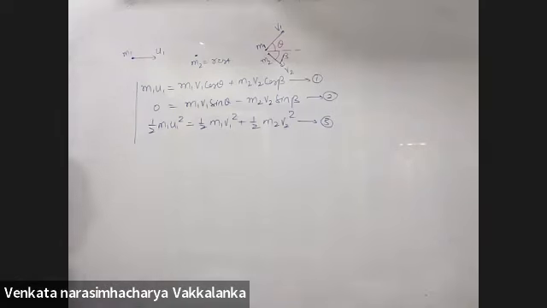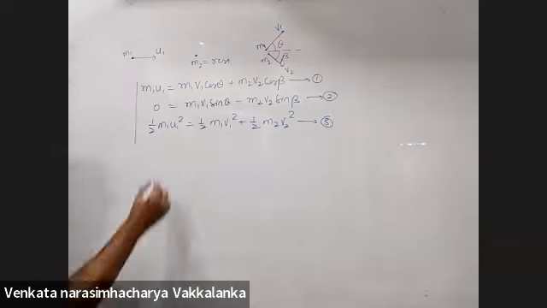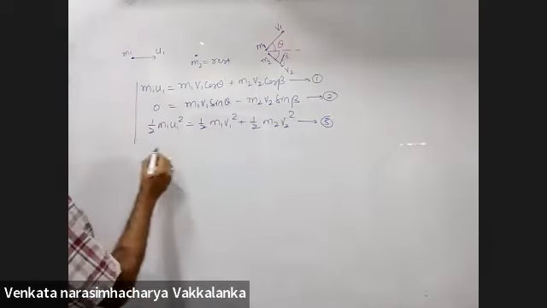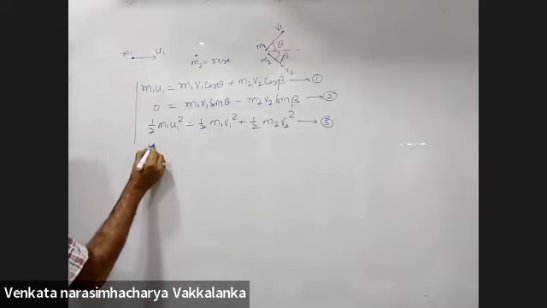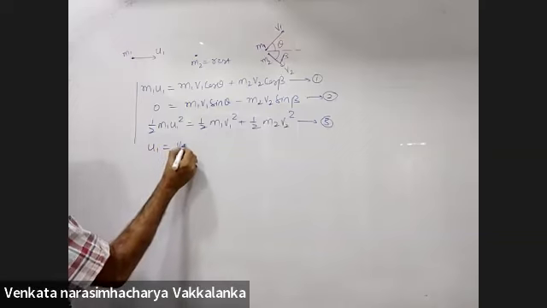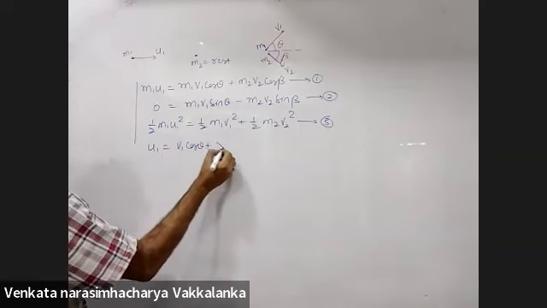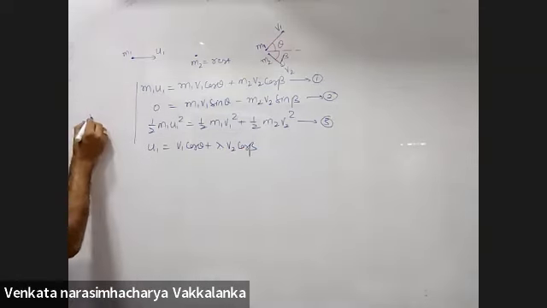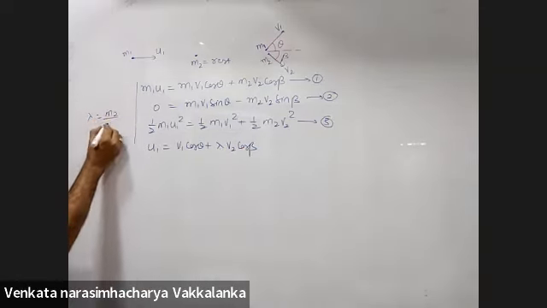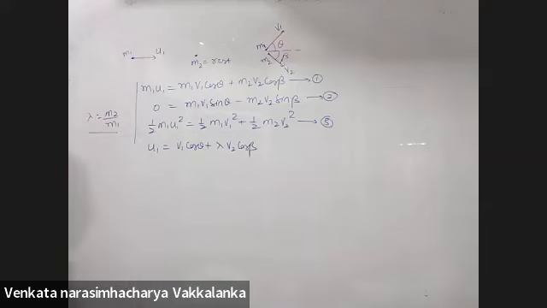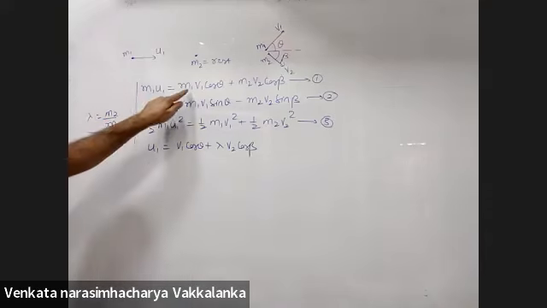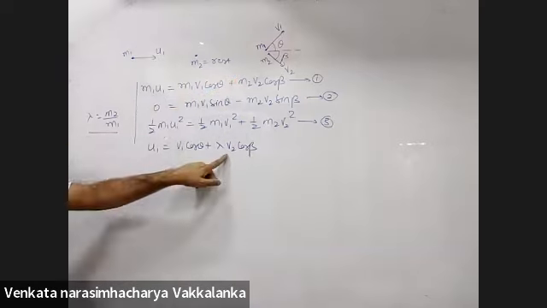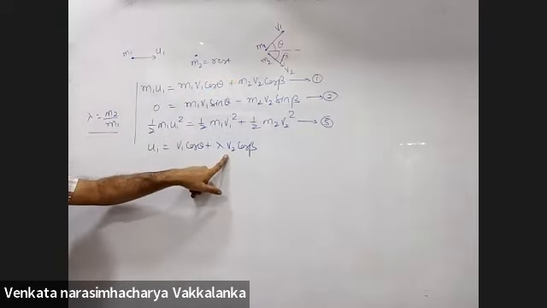Now listen. Simplification wise, I will divide the first equation by m2. You will get u1 is equal to v1 cos theta plus lambda v2 cos beta. You are calling lambda as m2 by m1. You will substitute this in the last step. First equation I divided all throughout by m1. Are you okay with it?